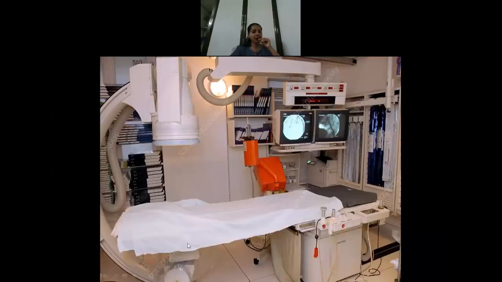So again, this is a cath lab. Here you can see the patient will be lying down. This is the fluoroscopy which I was speaking of. You can visualize it very clearly, and the entire procedure is done in the cath lab.